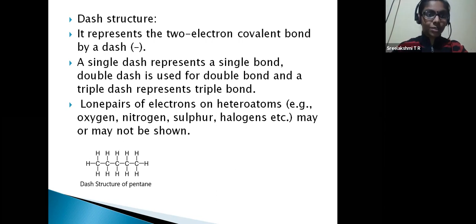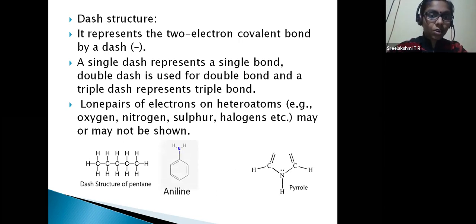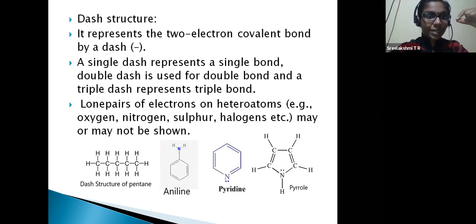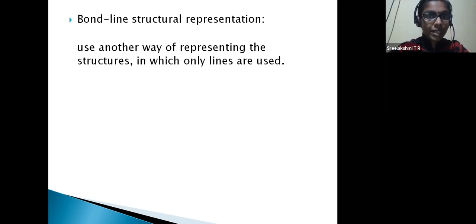For reference, lone pairs of electrons in heteroatoms like oxygen, these examples you have to write down: aniline, pyrrole, pyridine, etc., so that you get the idea about lone pair electrons. Then the bond line structure representation, how it is done.